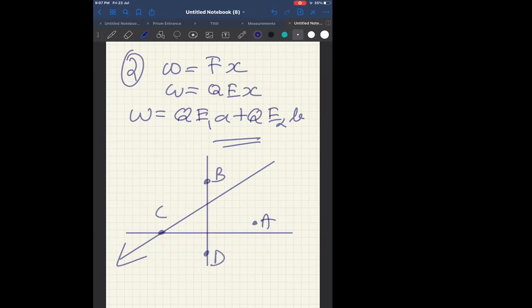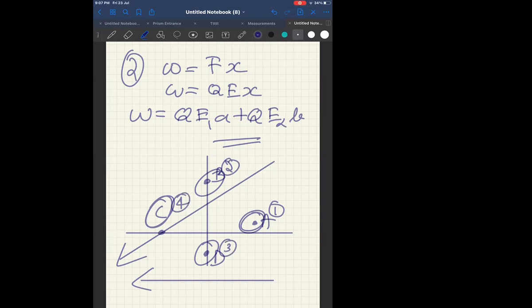Let me check the question. Therefore, if I go from right to left, my potential decreases. So A will have the highest potential, C will have the least potential. Between B and D, since B is at a positive level, first is A, second is B, third is D, and fourth is C. This is how you get the answer for 13, Rahul. Yes, sir.